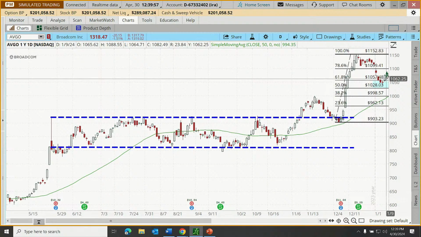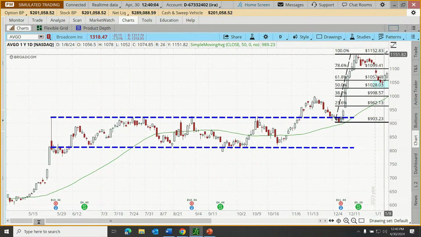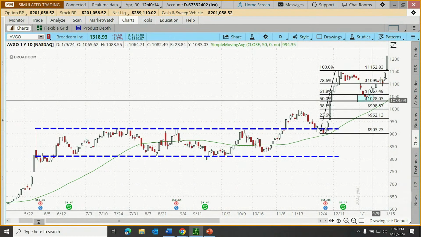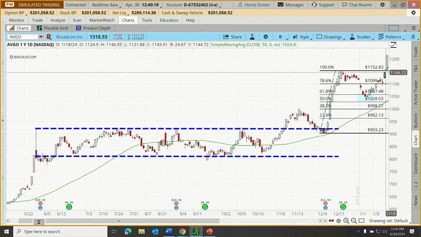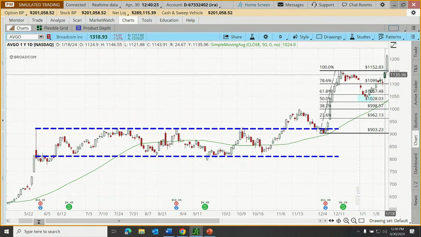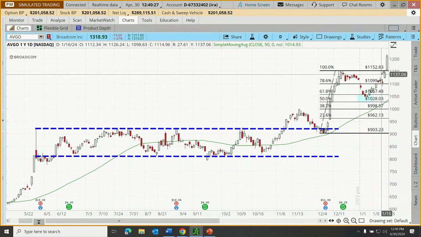So from here, if that's where support might be, where might the price ceilings be? Where might resistance be? Well, an initial price ceiling might be up here at the top of that strong move, in this case around 1150. Let's just advance. You can see price got there, and then what did it do? Blasted off. So if traders took profits up here, maybe they missed out on these, but they're probably not feeling too bad. From there, what might be the next level?